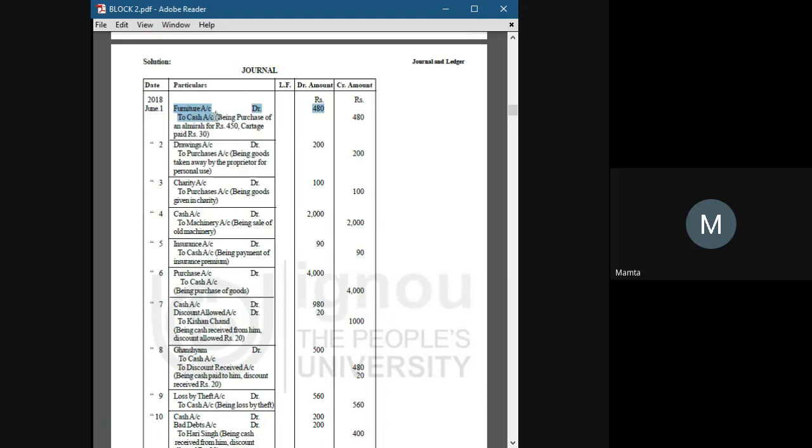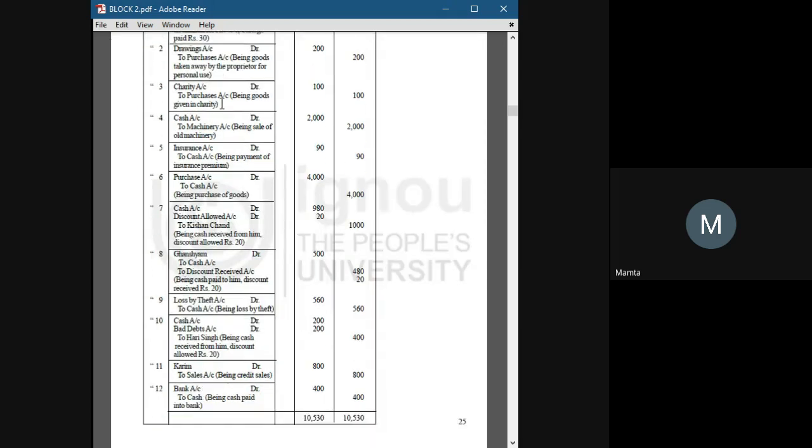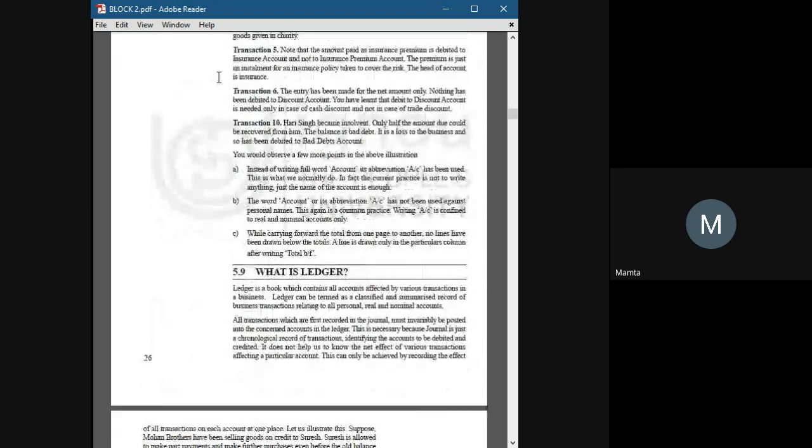from our business. Now, after creating this entry, we have to transfer it in ledger. Now how do we transfer it in ledger? First, we transfer this in furniture account, by mentioning to cash. And we will mention this in cash account as well, by furniture account, by crediting by furniture account. I will show you how to do that.